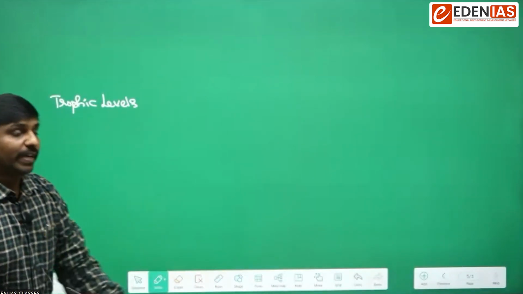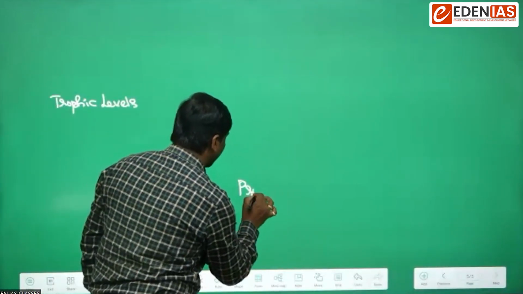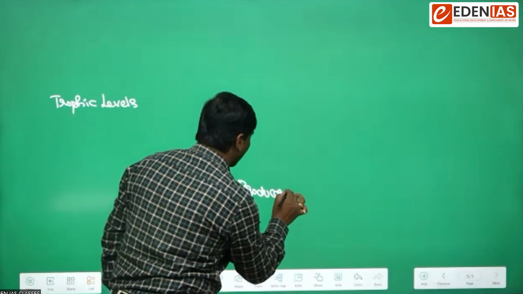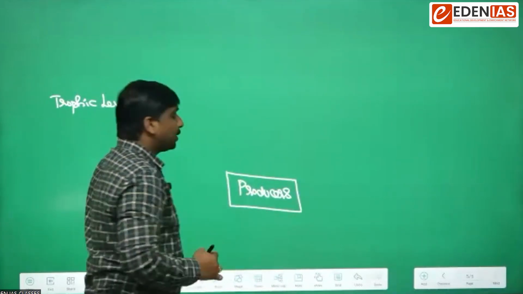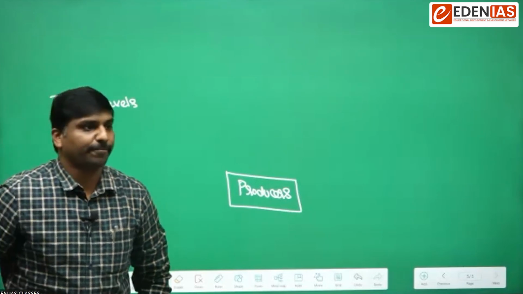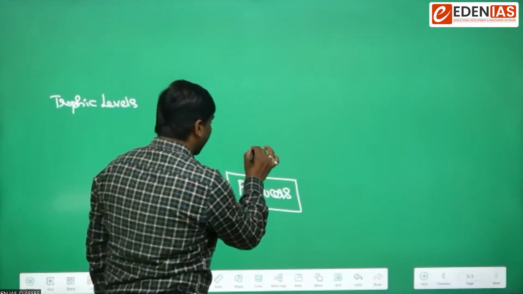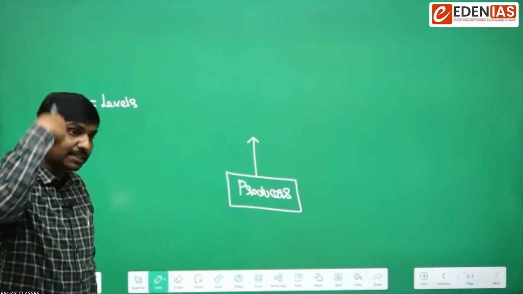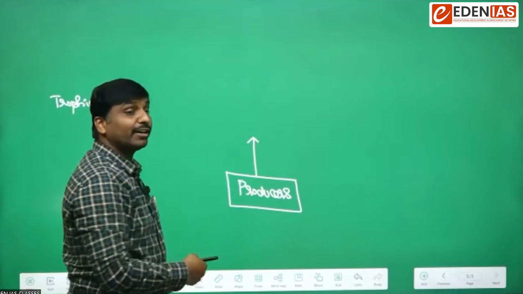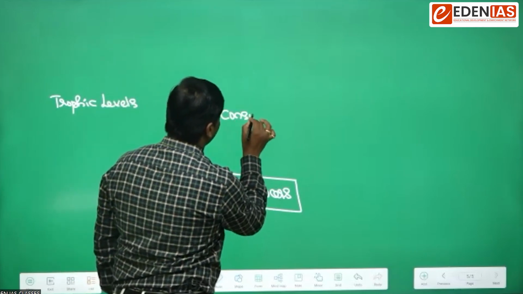So usually in an ecosystem, at the bottom we will have producers, and these producers will produce the energy. That is the first trophic level, and energy will pass from producers to the next level, the secondary trophic level, which is nothing but the consumers.